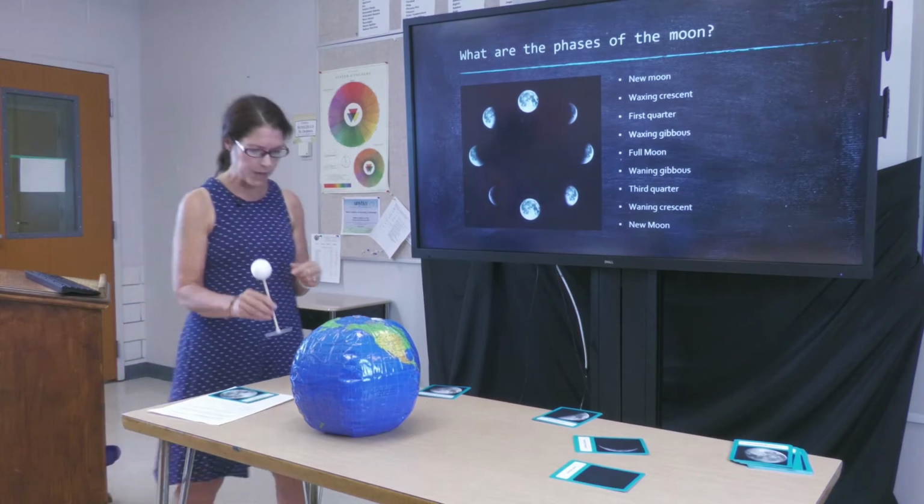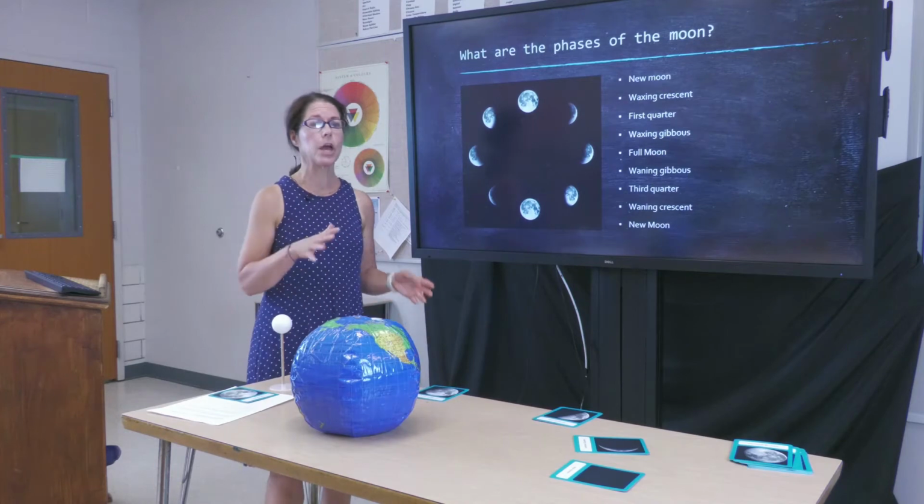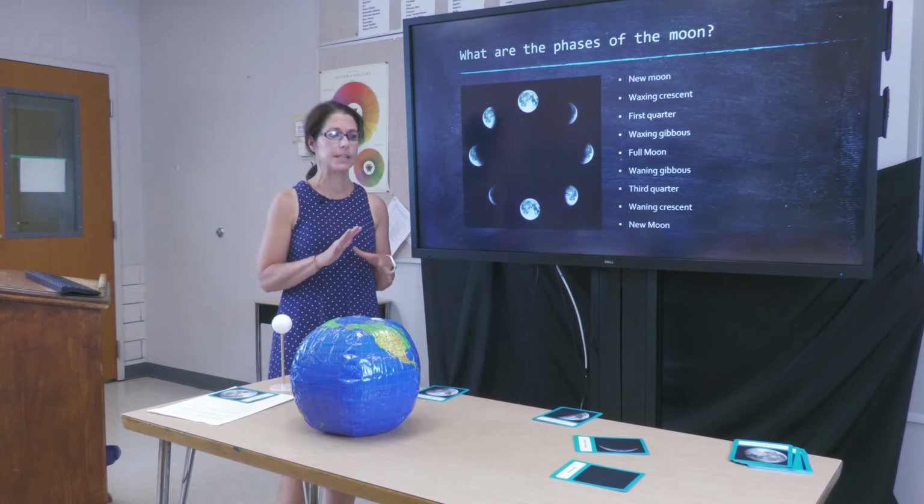Boys and girls, when we come back, we're going to talk about the rest of the moon phase cycle and when we can see these phases in the sky.